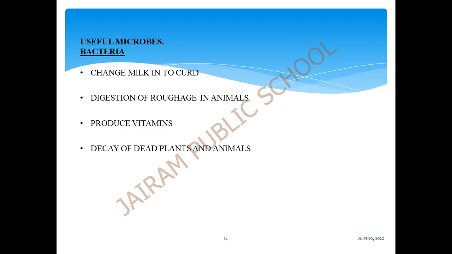Let's see this. Bacteria. What is the use of bacteria? The useful bacteria can change milk into curd, and they help in the digestion of roughage in animals. Roughage is a type of nutrient present in food. They produce vitamins in our body. They help in the decay of dead plants and animals. So these are the uses of useful bacteria.